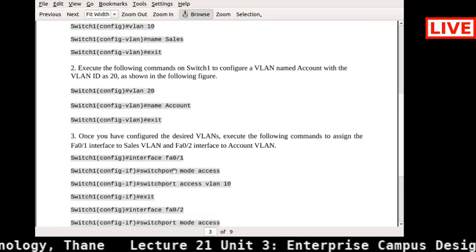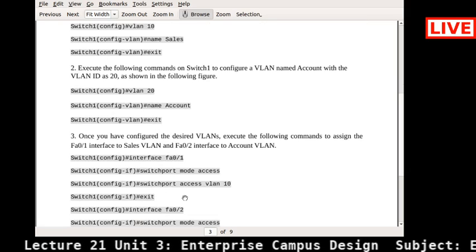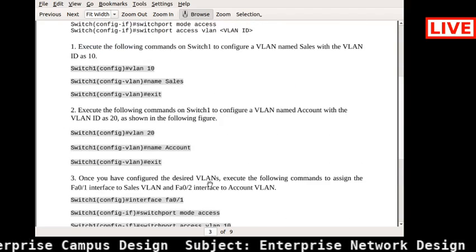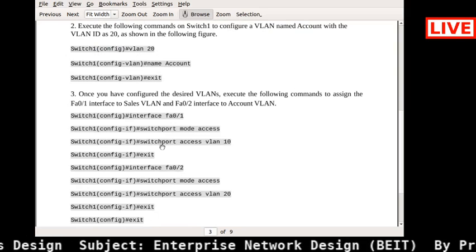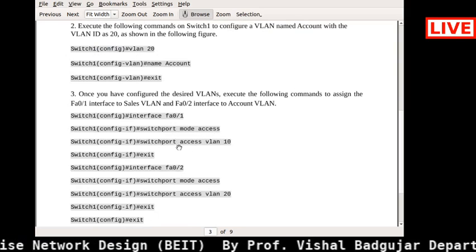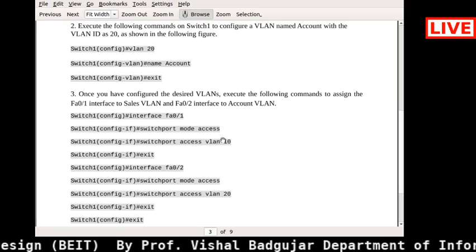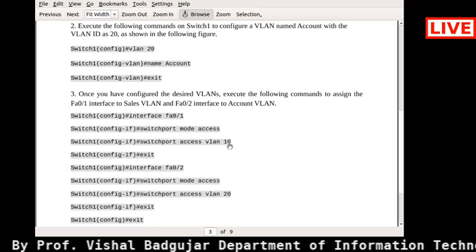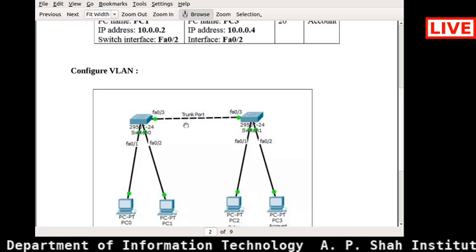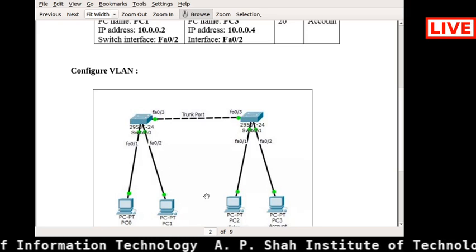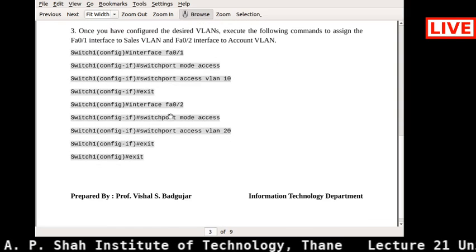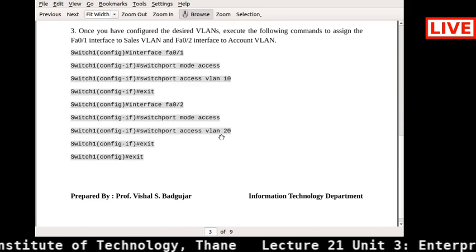Likewise, then I am opening my switch port. This is the switch port, and I am opening it here to give access to this particular switch. I am allowing switchport access to my first VLAN, that is VLAN 10. And the same for this particular interface, as my VLAN 2. For that also I am giving the name VLAN 20.